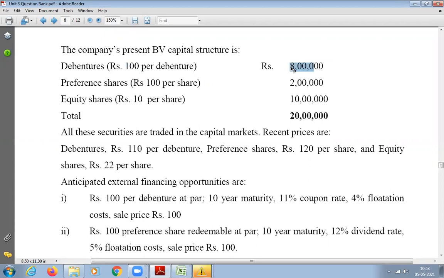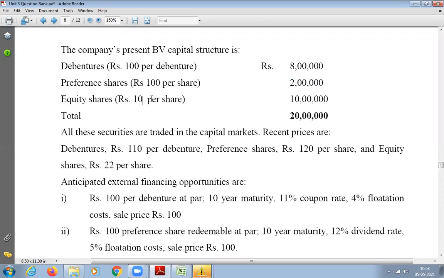8,000. Similarly, preference shares: 100 is the face value per share, and the total is 2 lakh. So how many shares have been issued? Divide 2 lakhs by 100. How much do you get? 2,000. So 2,000 shares have been issued, and one share is 100.